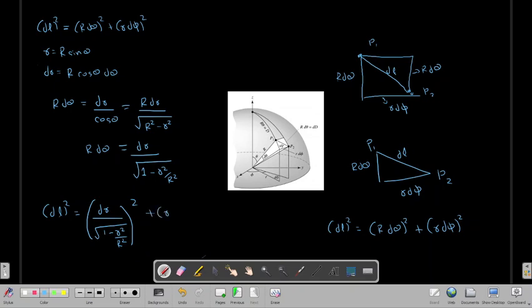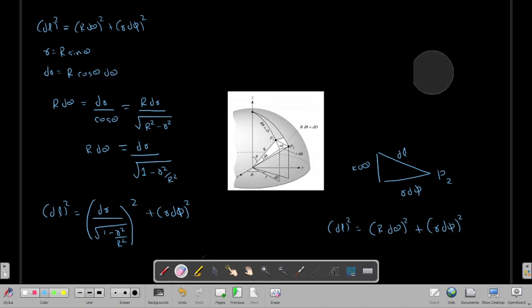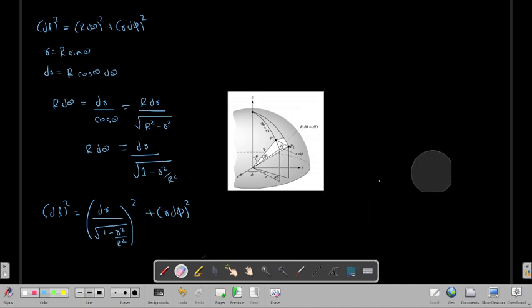Plus r into d phi square. So if I write this, this is the entire equation in terms of r and phi.